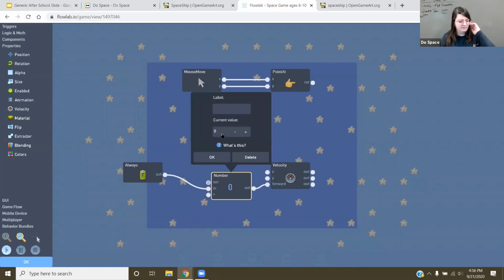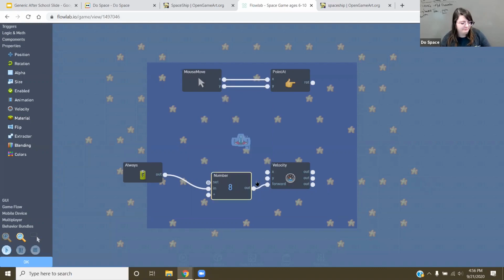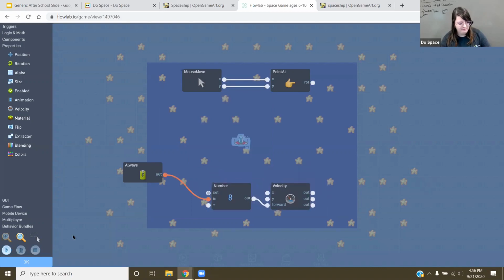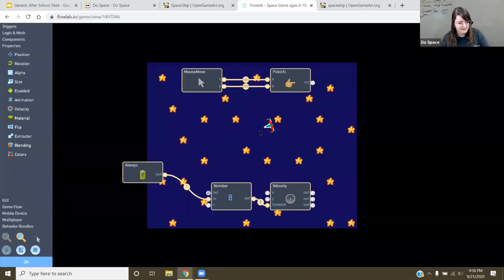So I'm just going to set this number to 8 for now. We can always go back and change it. And there we go. Now I'm going to test it. And we got our ship moving around now. It feels very floaty, like the way I wanted it. And you can always design it another way. I'm just showing you guys another way to design your game with different movement.